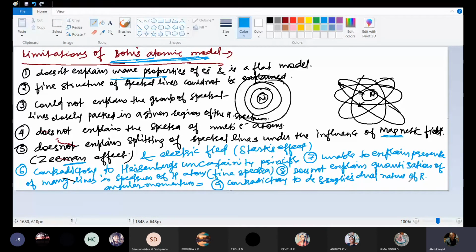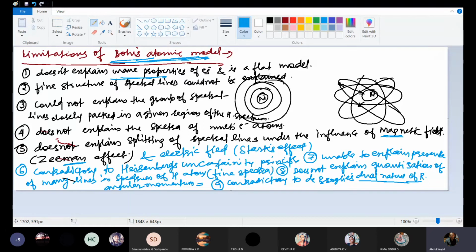Please remember, I told you the dual nature of radiation was given by Einstein and the dual nature of matter was given by de Broglie. But in general, we used to say de Broglie's dual nature of radiation, though in actual it was given by Einstein. So these were the drawbacks of Bohr's atomic model. Bohr was not able to explain all these points and doubts raised by different people.